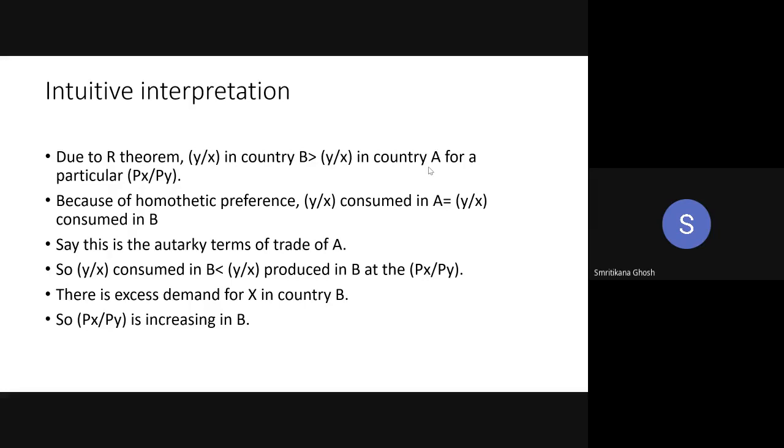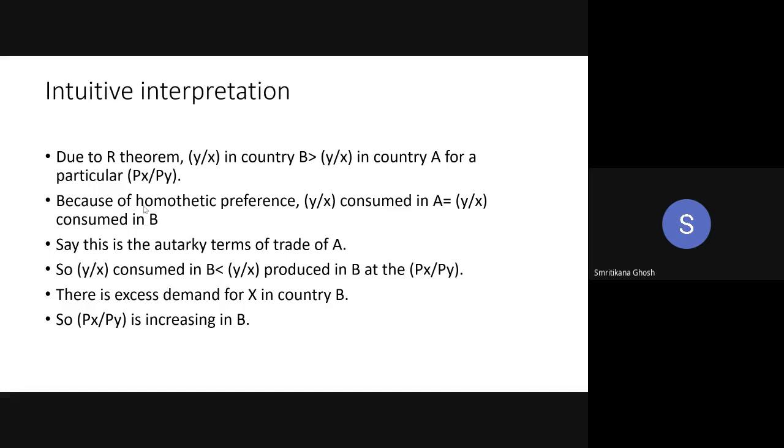The difference in production is there. Why? Because of the factor availability. B has relatively more capital than country A. So B is going to produce relatively more labor intensive commodity than A. This is what our Rybczynski theorem is saying, and that is what we have written in our first bullet. So the first bullet is saying yes, there is production difference, but the background of this production difference is the difference of factor availability, not the technology.